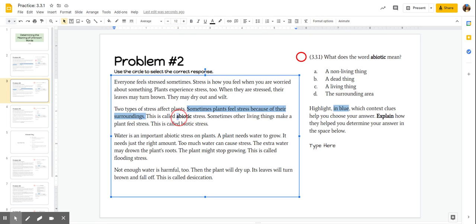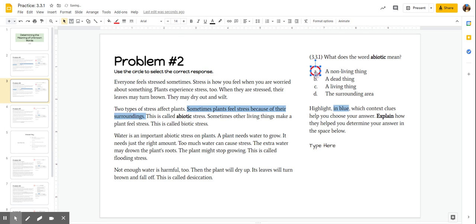So I think that this A is going to mean something. So if I think of the word typical versus atypical, typical means normal. Atypical means not normal. So I'm guessing since biotic means living, abiotic means not living. So I'm going to circle this answer, not living. This also makes sense when it says because of their surroundings. Their surroundings like water and air and rocks, those aren't living. So I'm going to say abiotic.